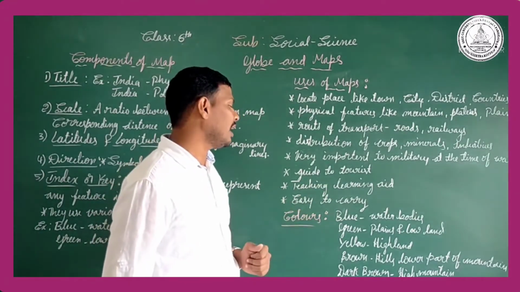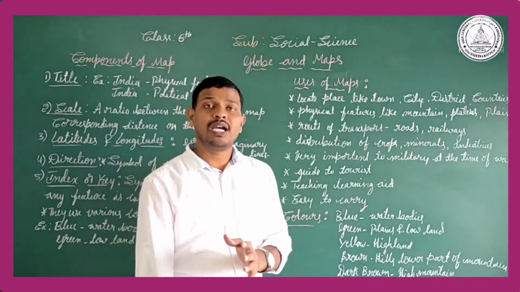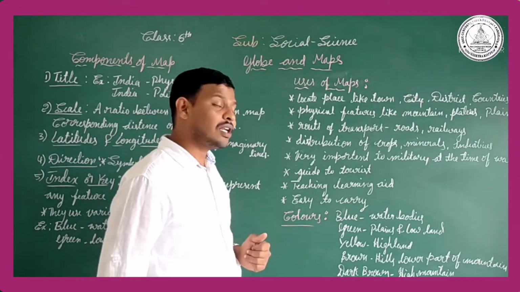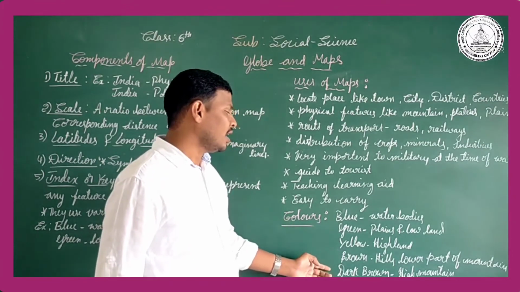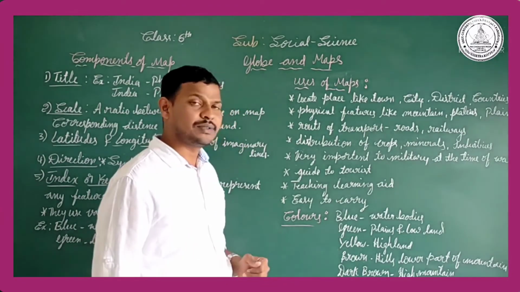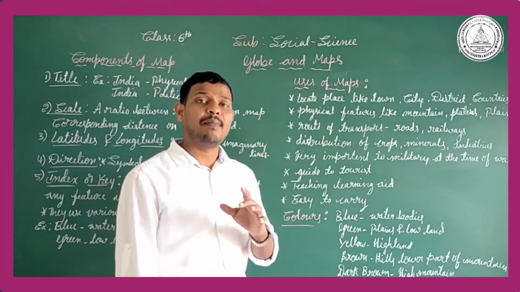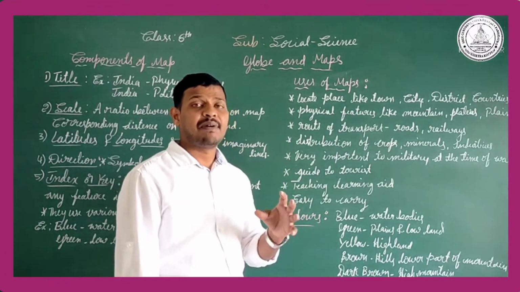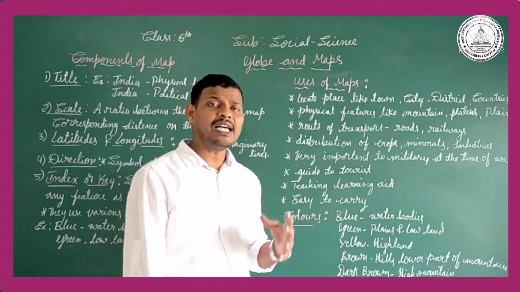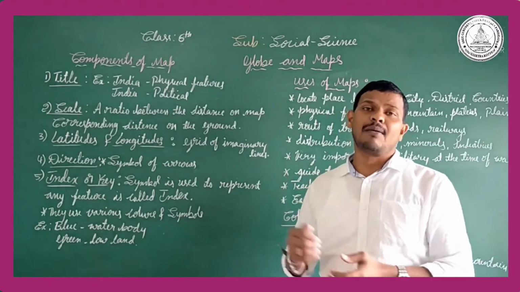And the third one, yellow color, represents the highland. The fourth one, brown color, indicates the hills and the lower part of the continent. And dark brown represents the high mountain. And white or purple color indicates the snow covered area. Some maps use the white color, and some maps use the purple color. So these are the important aspects helpful to learn about the maps.